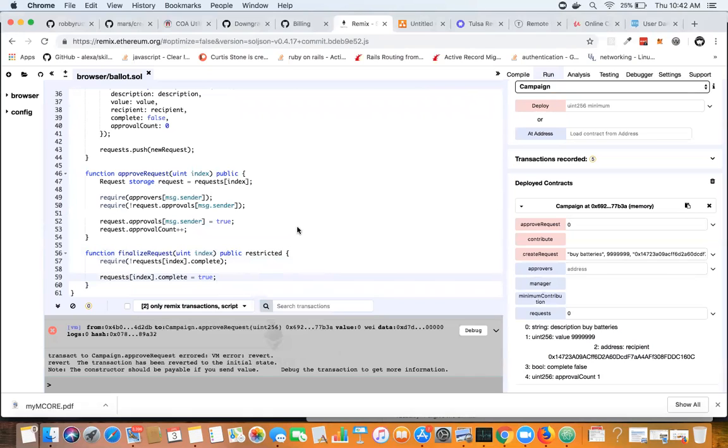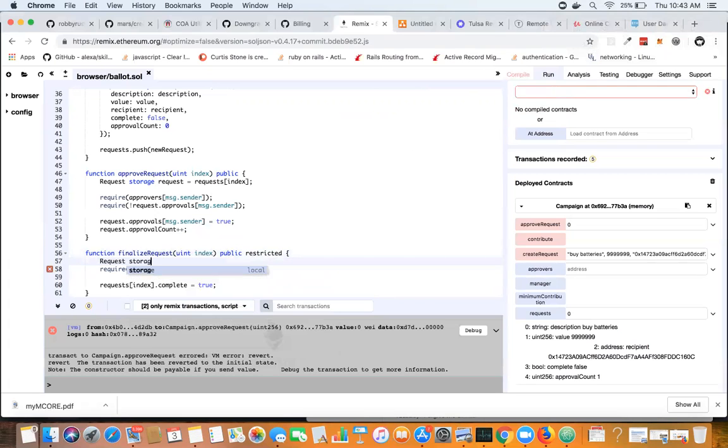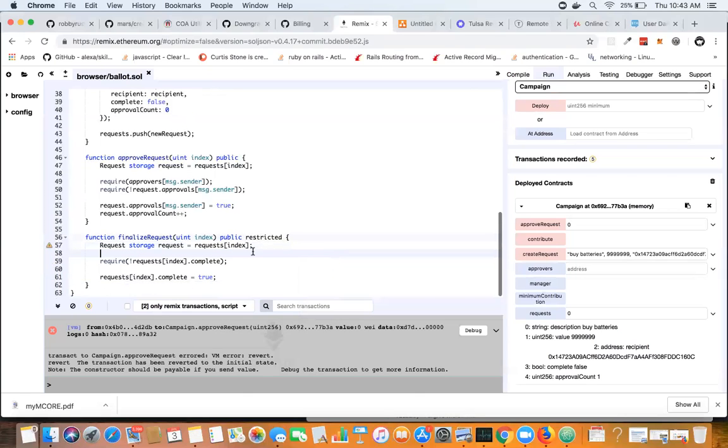All right, so I'm reaching into the request mapping several times. I have to create another local variable because I've used it twice already. This is annoying. All right, so we'll do Request storage request, and that's going to be requests index. Now I can take this, copy that, and apply it here, and apply it here.